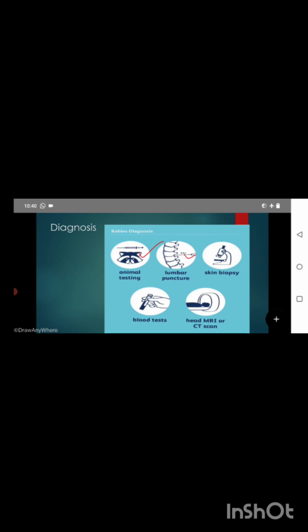Then for us, they will do a lumbar puncture, skin biopsy, blood tests, head MRI and CT scan. Why? Because once the rabies virus bites, from the bite site it will directly connect to the spinal cord. So they will do head MRI and CT scan.